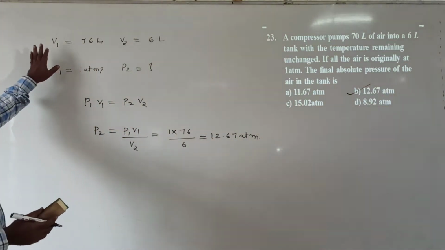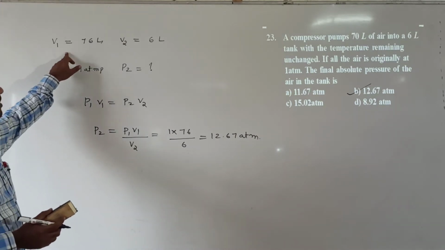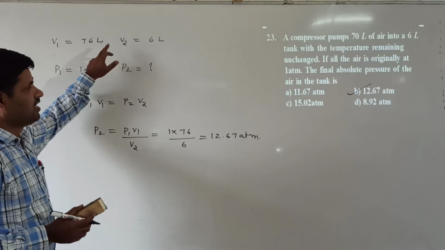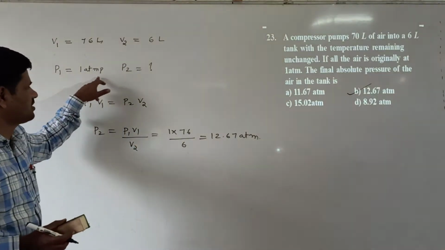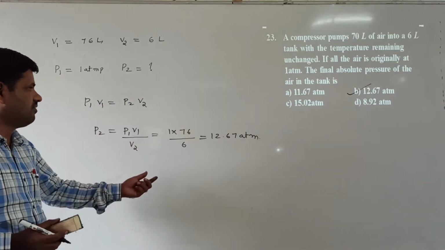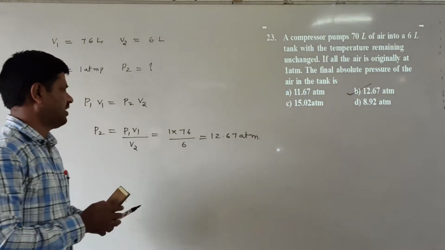The first value is the total volume of the air and the compressor, that is 70 plus 6 is equal to 76 liters. The next value is only the air volume, that is 6 liters. The first pressure is 1 atmosphere, and the second pressure is 12.67 atmospheric pressure. We are getting this one.